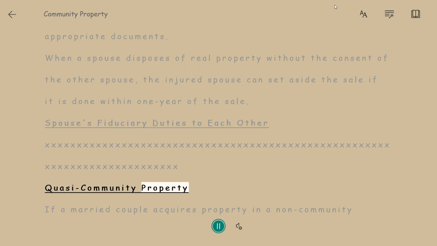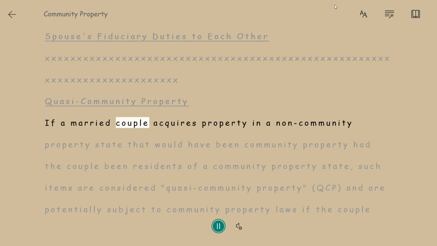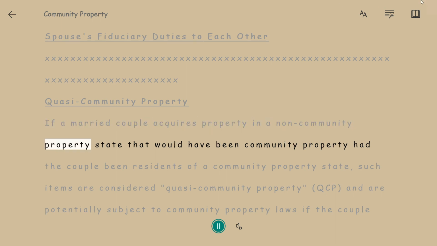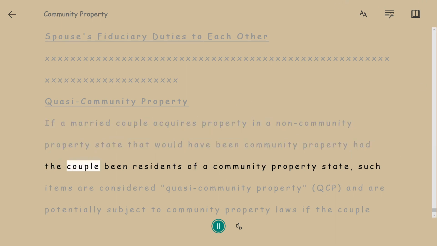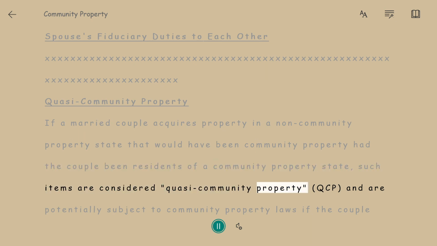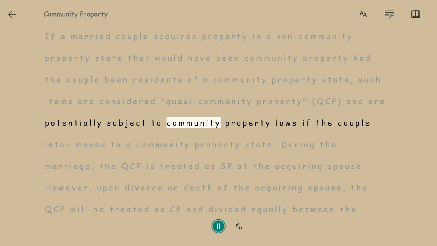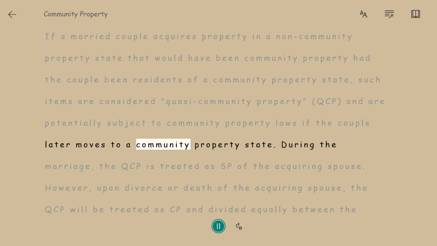Quasi-community property. If a married couple acquires property in a non-community property state that would have been community property had the couple been residents of a community property state, such items are considered quasi-community property (QCP) and are potentially subject to community property laws if the couple later moves to a community property state.